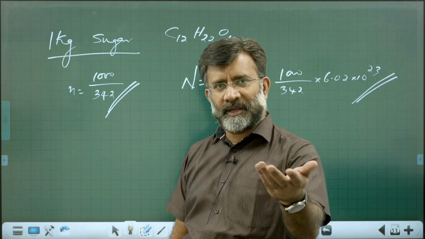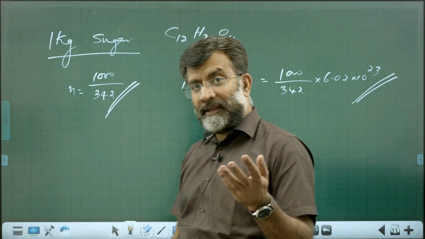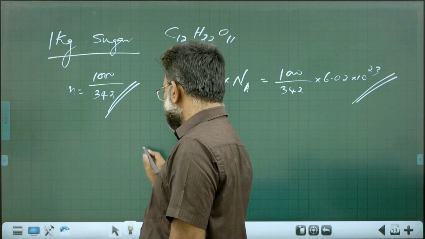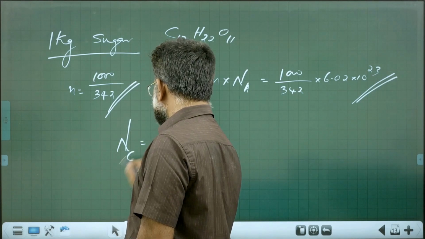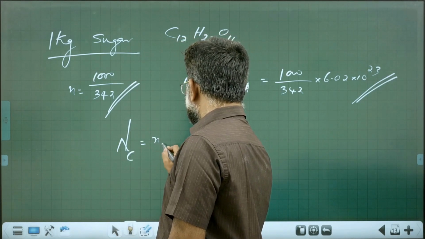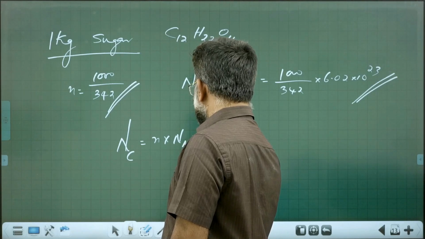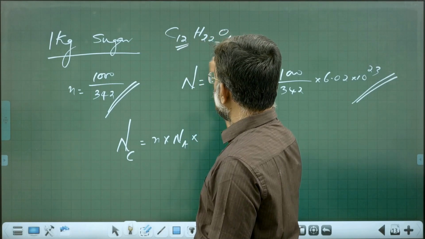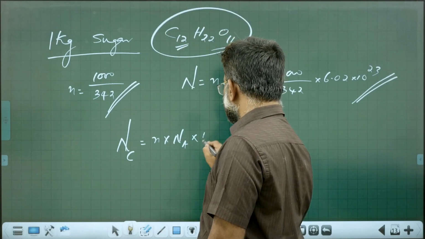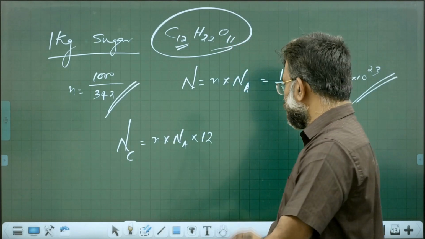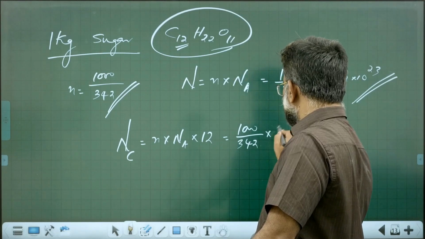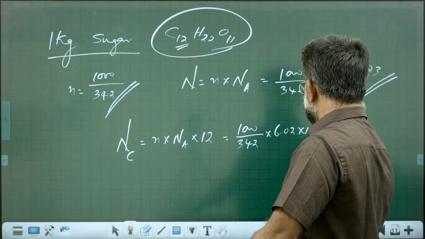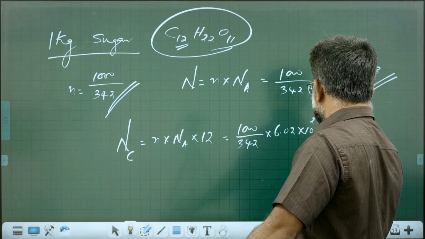They may ask you how many carbon atoms are there. Number of carbon atoms: how many? It is number of moles into Avogadro number into number of carbon atoms per molecule, into 12. So how do you do it? It is 1000 by 342 into 6.02 into 10 power 23 into 12.